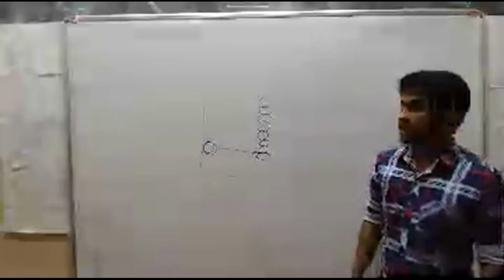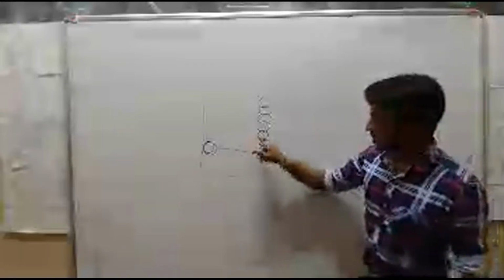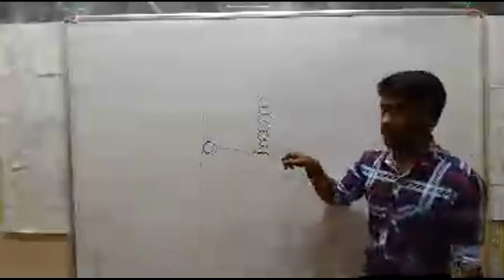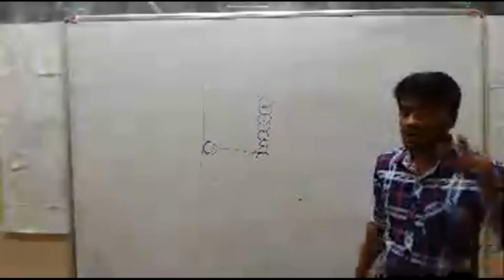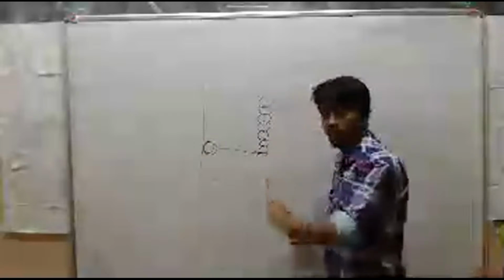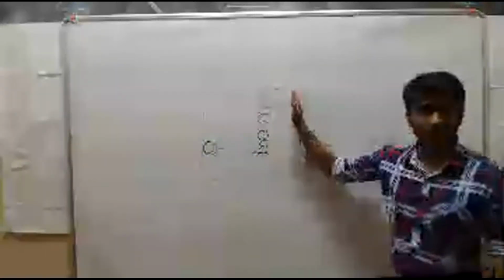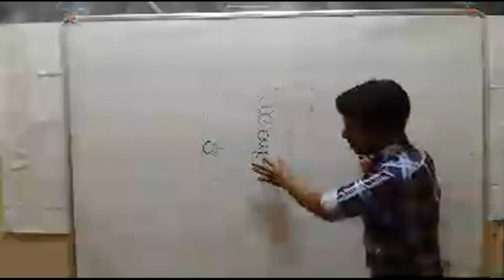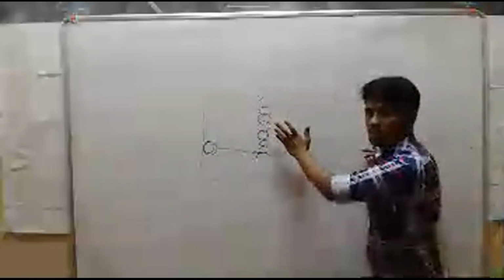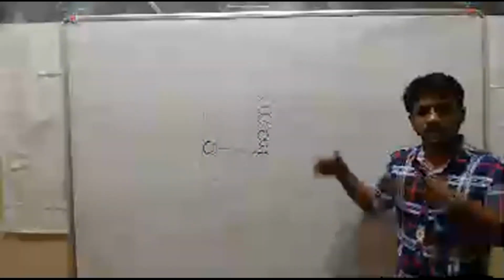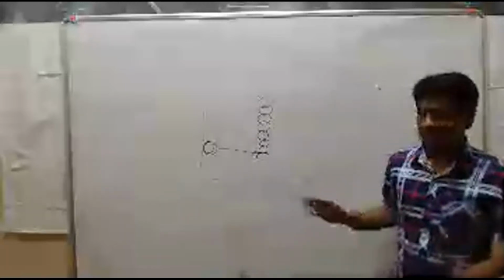Correct. Why? Because before applying the force on this pawn, all the coins are at rest. You are applying force only to the bottom pawn, not to the other pawns, right? So now that you are applying force to this pawn, it will change its position. What about the other pawns? These pawns are at rest, so they tend to remain at rest only. Clear? This is one example.